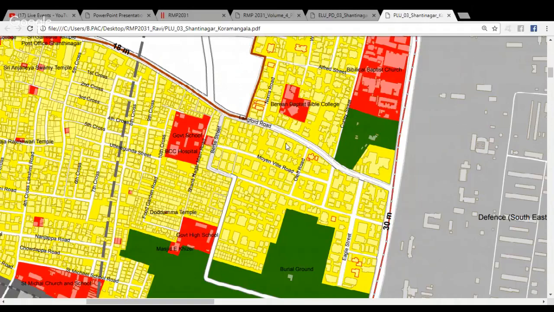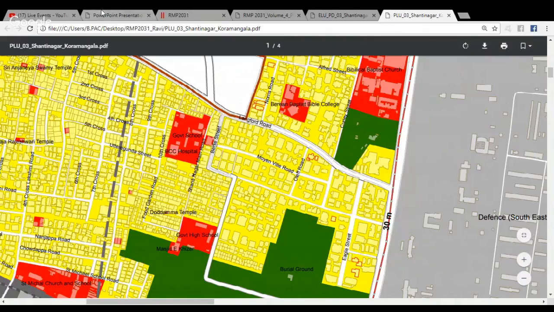The other thing we must realize as we study these maps, some of the blues that exist in your locality could have been valid as per the last master plan. They might have got the requisite permissions for it to be commercial. Then in such cases, they are entitled to continue to be commercial spaces.